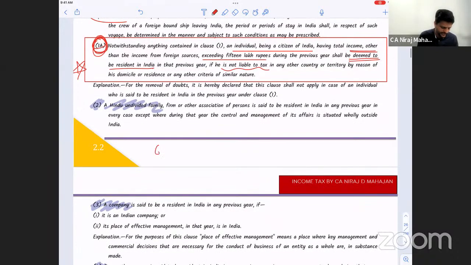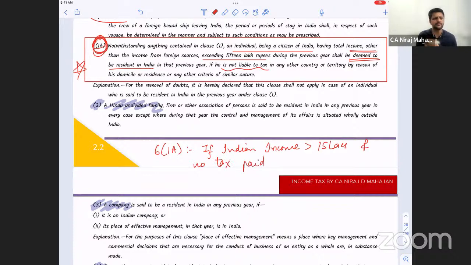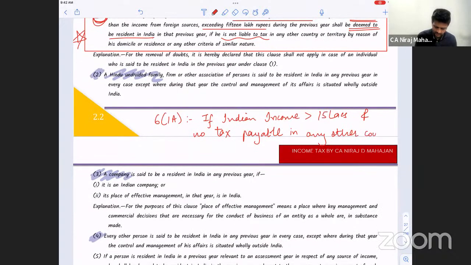Resident in India. Okay, pay attention. What is 6(1)(a) in short saying? If Indian income is more than 15 lakhs, and no tax is paid (or rather payable) in any other country, then he will be deemed as resident. Clear?